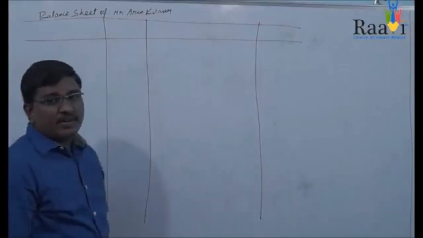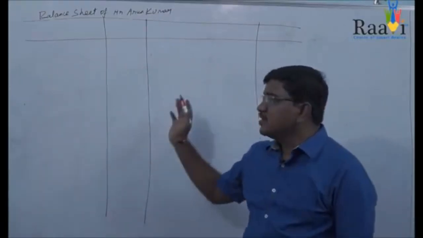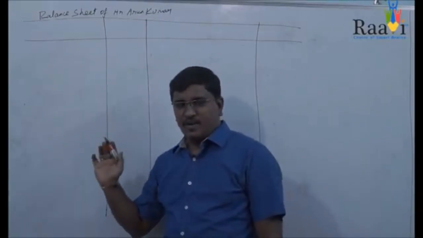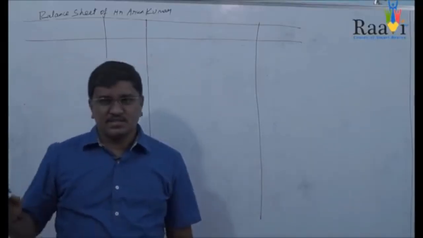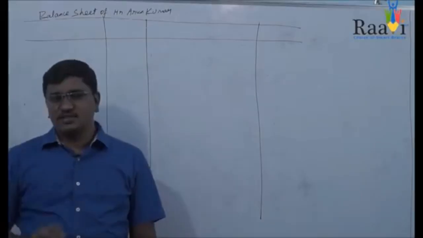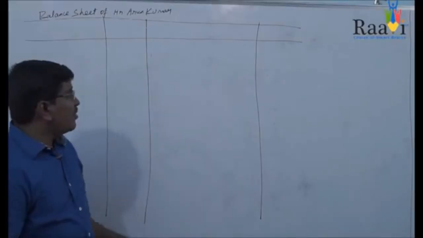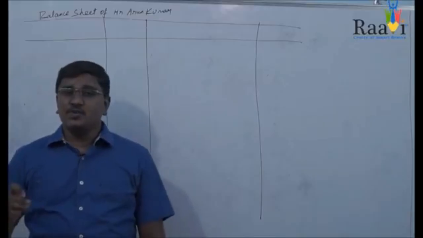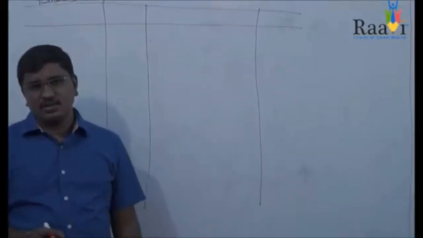This is very important. For the trading and profit and loss account, you wrote it as for the year ending. Why did you write for the year ending? Because the trading and profit and loss account consists of all those transactions which are effected during that particular period. But the balance sheet you will be preparing on a particular date.